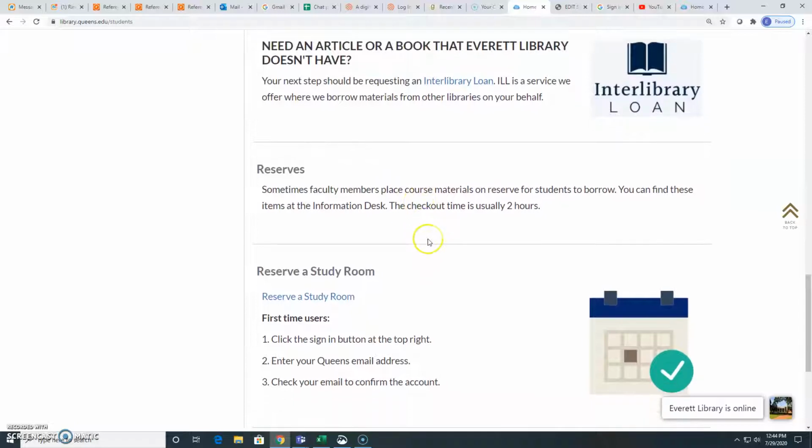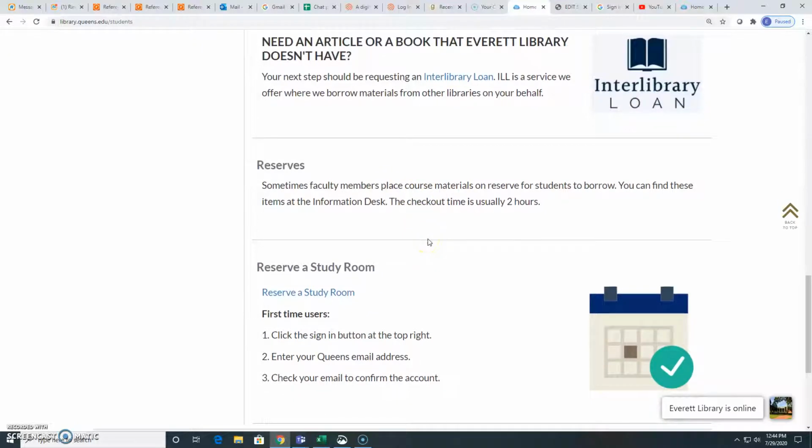Reserves are at our main front desk, and you will be able to come by and check those out and keep that information inside the library. So this may be a book, it may be a video that your instructor has put on reserve, and we just ask that you use that information inside the library.